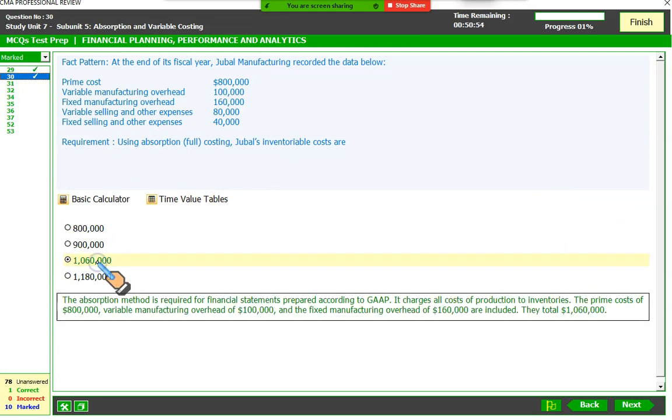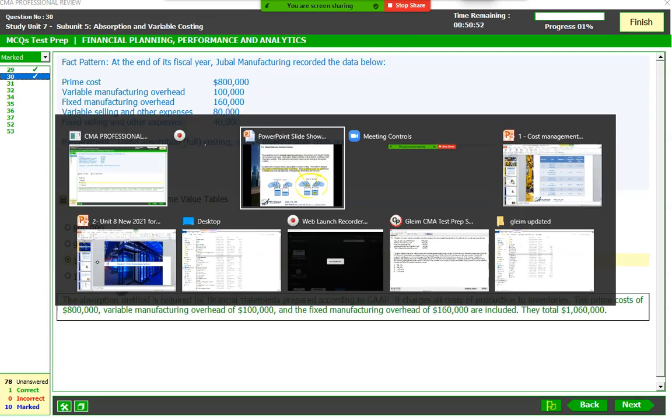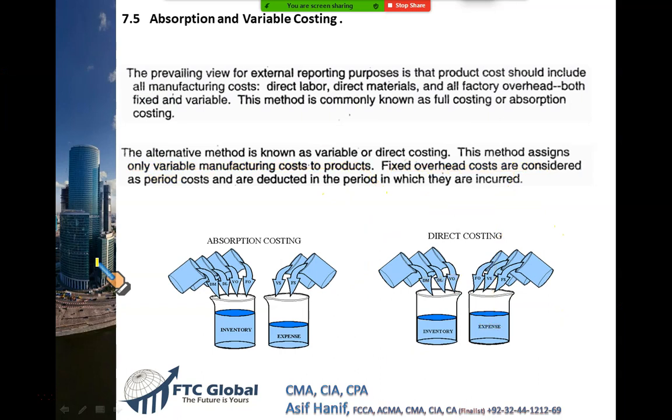Now we have at least got the idea that under these systems, the only difference is that under absorption costing, all four are added to make up product cost. But under direct costing, we only take the variable cost. Fixed cost is considered as a period cost. That is what we have learned so far.